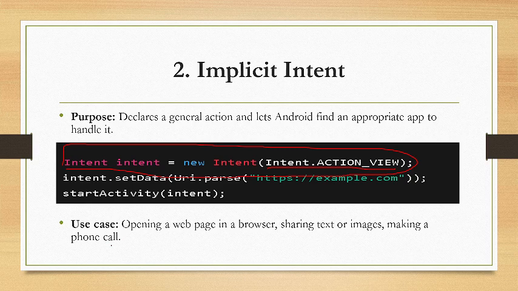Sa explicit, ginagamit siya within the app only. Doon lang siya mag-navigate sa kanyang screens. But the implicit intent, it is communicating outside your application. Kumbaga, kung gusto mo i-open yung different application like the browser, if you want to share text or images, making a phone call, use the implicit intent.